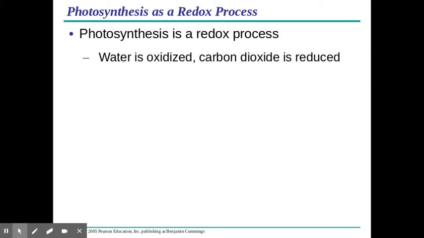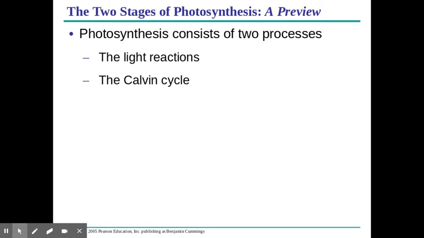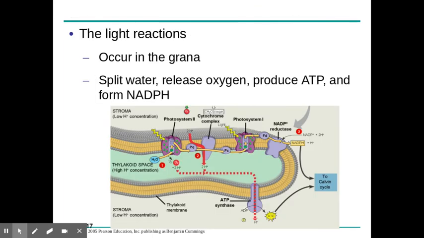So in the photosynthesis process, water is oxidized, meaning water loses electrons, and carbon dioxide is reduced, meaning it gains electrons. And we'll go through a process of how that works. So just to preview the process, photosynthesis does consist of two processes, the light reactions and then the Calvin cycle.